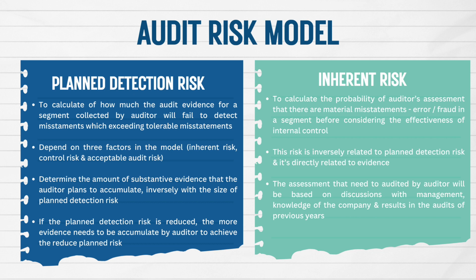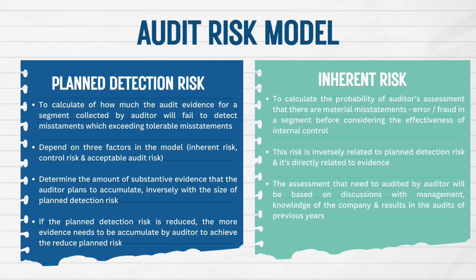Firstly is planned detection risk. Planned detection risk is the risk that audit evidence for a segment will fail to detect misstatements exceeding tolerable misstatement. Basically, planned detection risk is a calculation of how much audit evidence for a segment the auditor will fail to detect misstatements. There are two things that we need to know about planned detection risk.